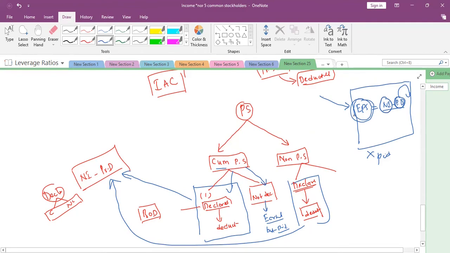Is this point clear to everyone? Yes, sir, clear. Sir, it means in both cases of cumulative preference, we need to deduct the preference dividend from net income. Correct. Yes, sir.